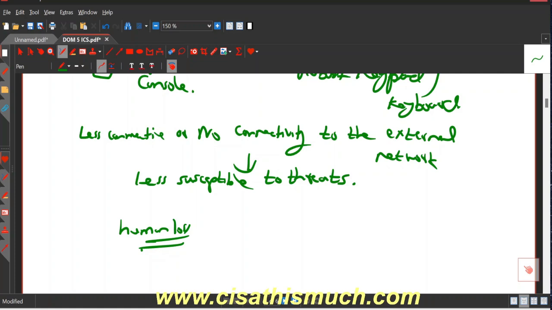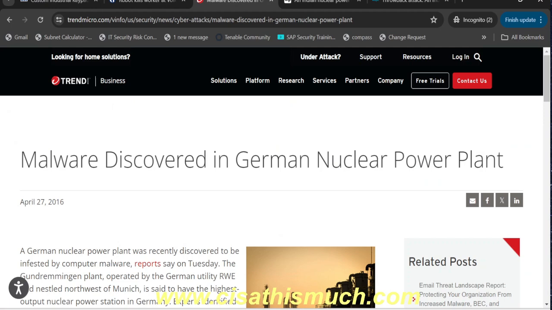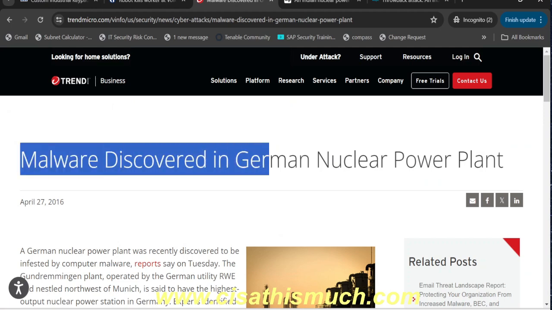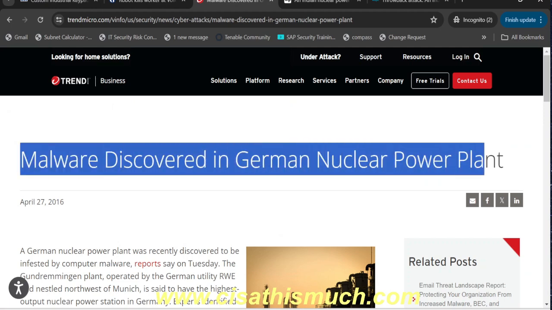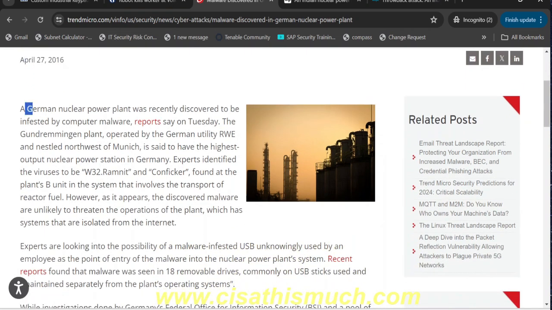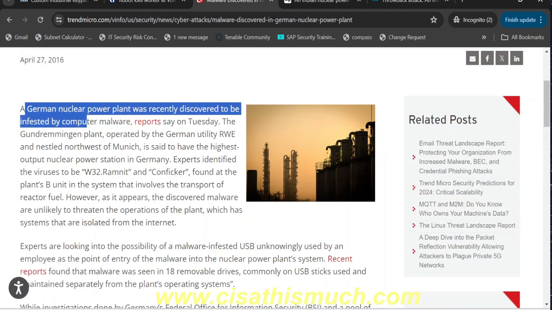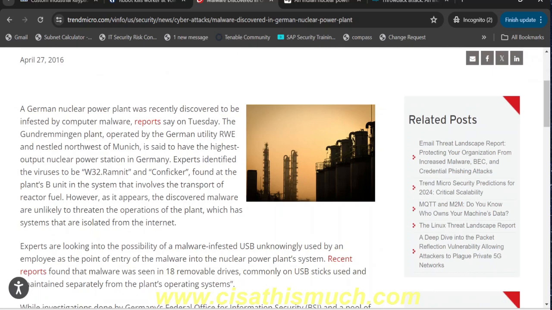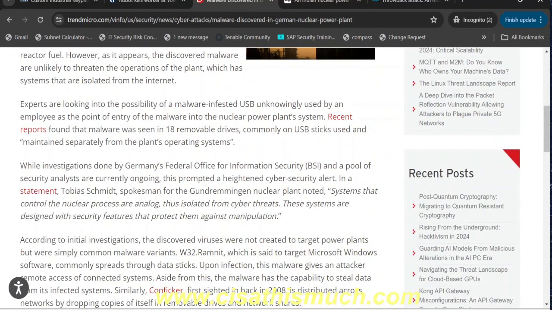So let me take you to the example. All right, so as you can see, malware discovered in German nuclear power plant. Again, this is old news, a 2016 news. So we can see a German nuclear power plant was recently discovered to be infested by a computer malware. Here, fortunately, there was not much impact.